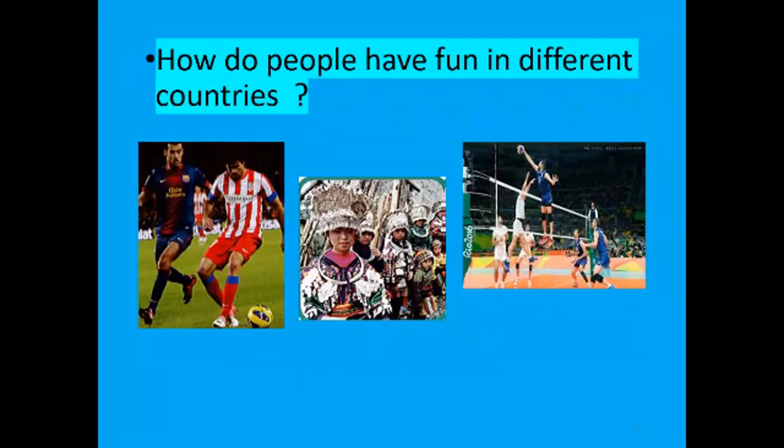The first question we have today: how do people have fun in different countries? People have different ways of having fun, like playing soccer or watching soccer matches, like having festivals where they can dance, play, buy and sell things, and also play different sports like volleyball.